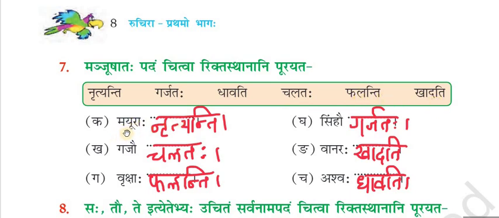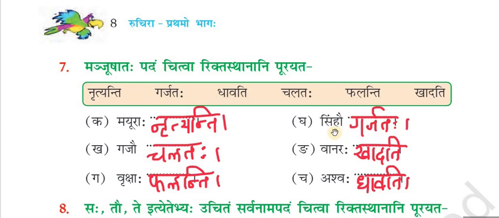So Mayuraha Nrityanti. Peacocks dance. Gajau, two elephants, chalataha, go. So two elephants go. Vrikshaha means many trees. Phalanti, fruit. So many trees bear fruit.